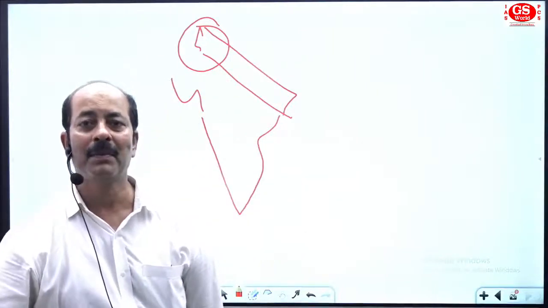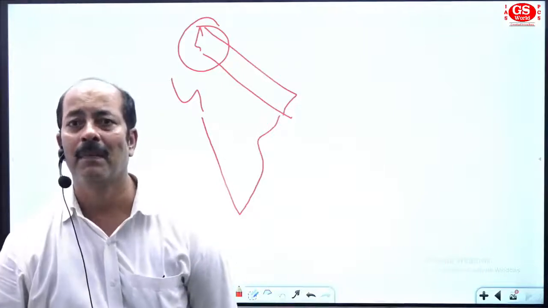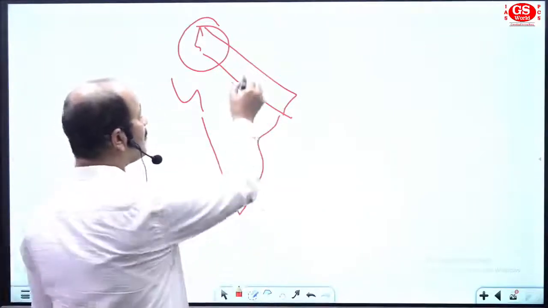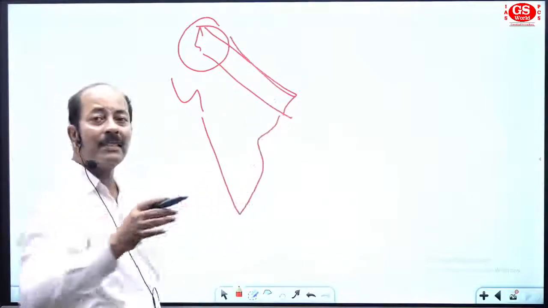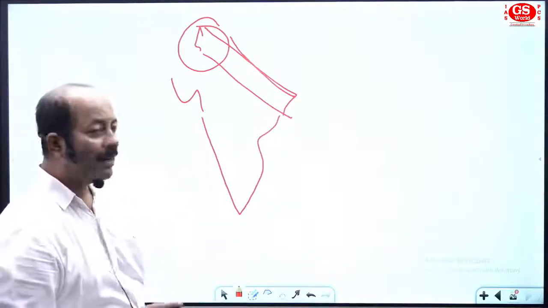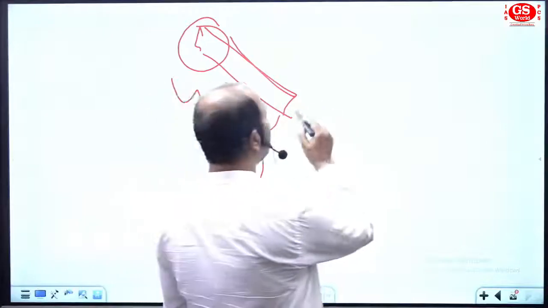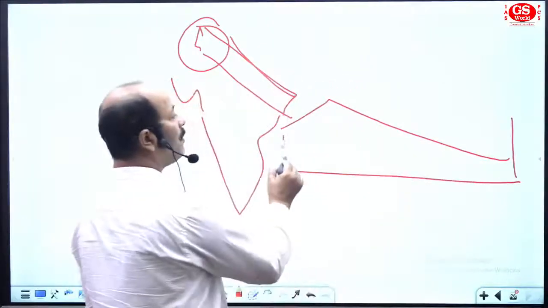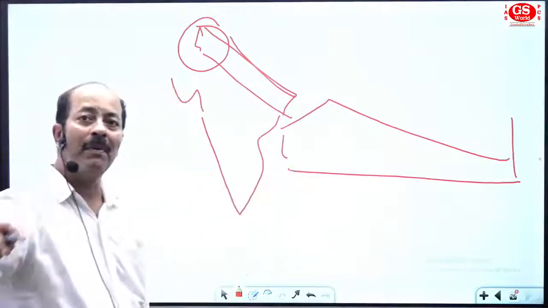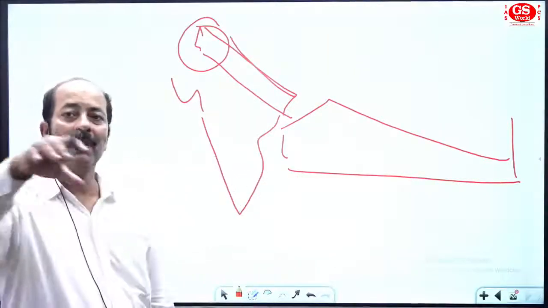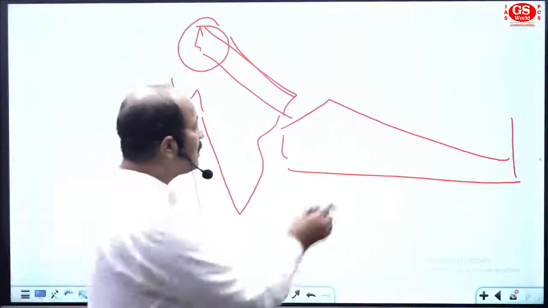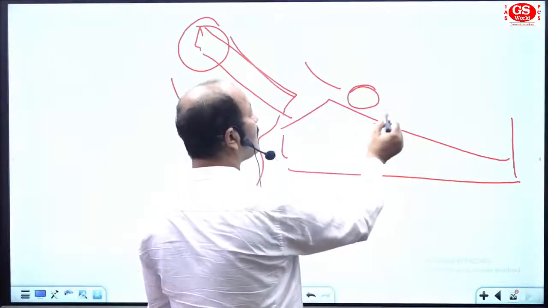So there are 5 doabs, part of the Indus River and its tributaries. Now I'm coming to discussing the features of the plain of India. It's better to go for lines here. Suppose you have a line, and from mountain to plain there is a slope, and the river is flowing from the higher slope to the lower slope area. Then this river will bring some sediment.